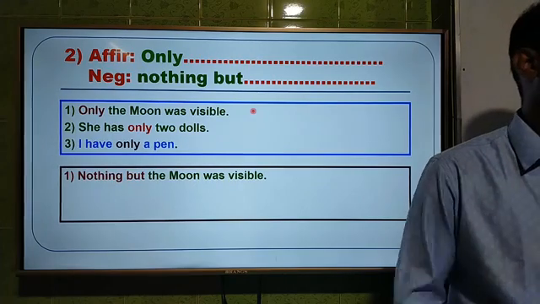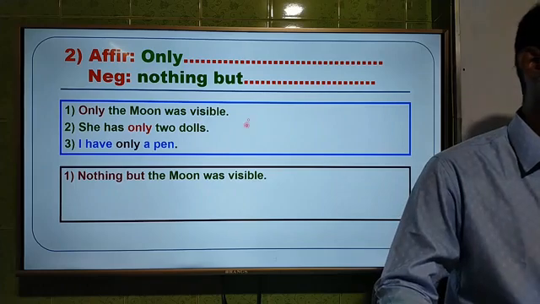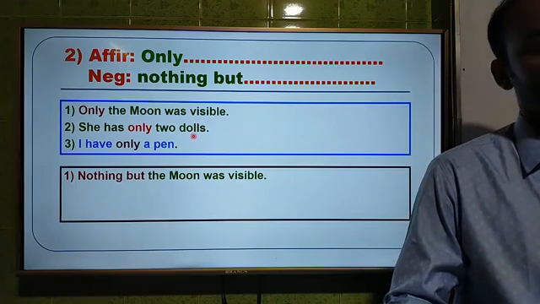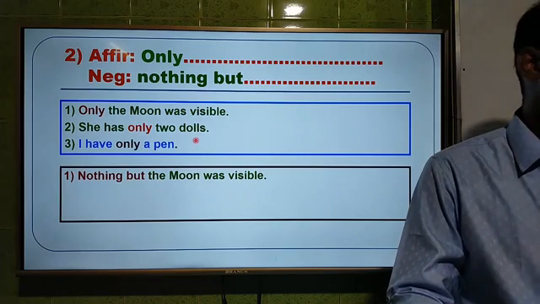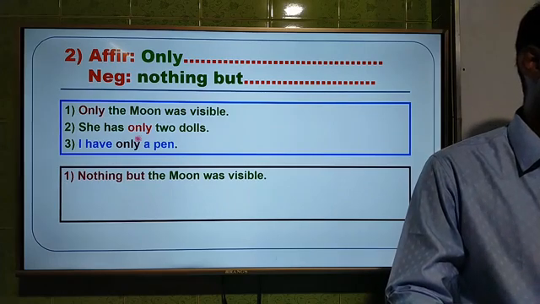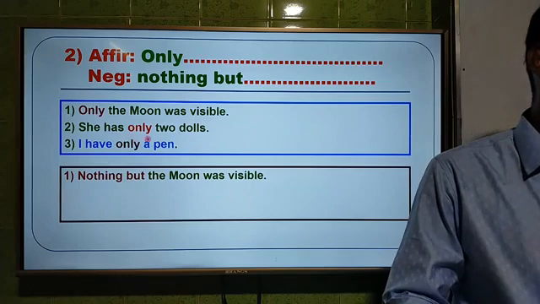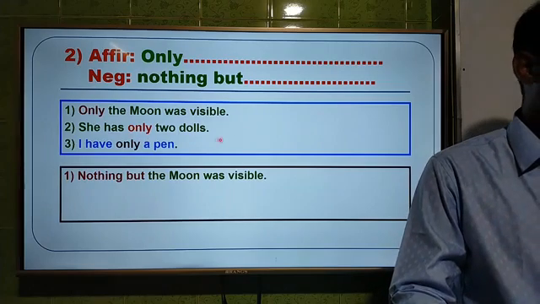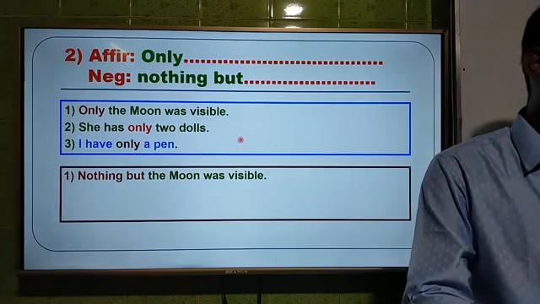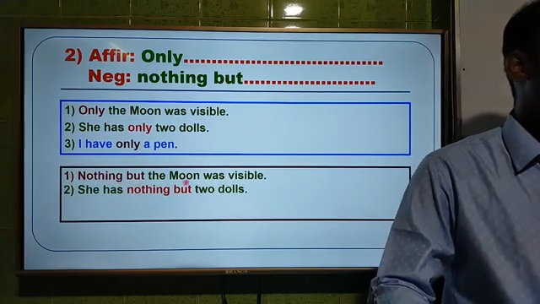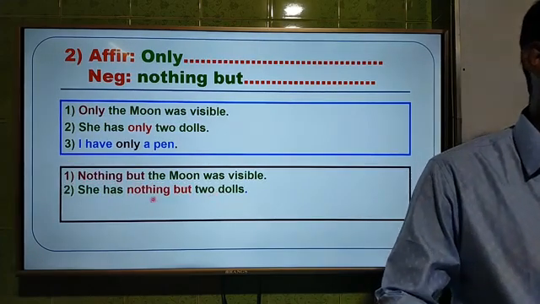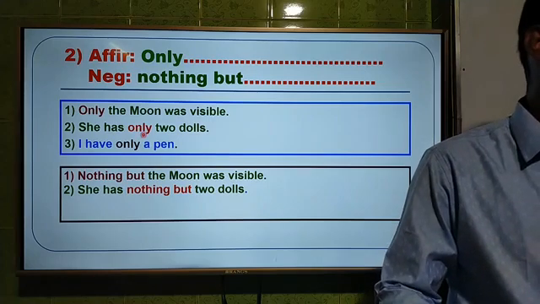Now, dear students, the second question: she has only 2 dolls. What may be the answer of this question? Here you see the word only. So the answer will be what? We shall see the answer. She has nothing but 2 dolls. We have to use nothing but just instead of only.